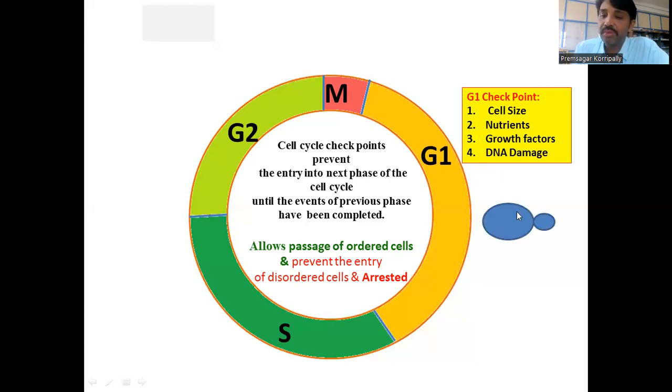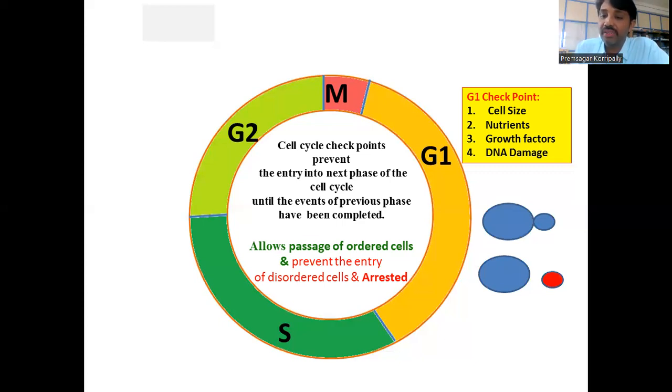For example, here you have a budding yeast. When it undergoes division, you have 2 asymmetric cells. One is a mother cell, which is bigger in size, and the daughter cell is small in size. The smaller daughter cell has to grow in size to enter from G1 to S phase.